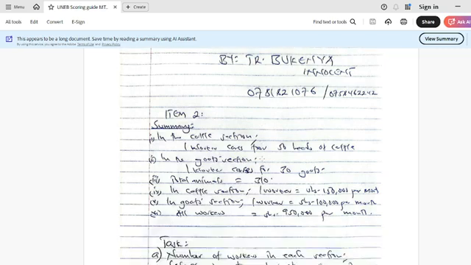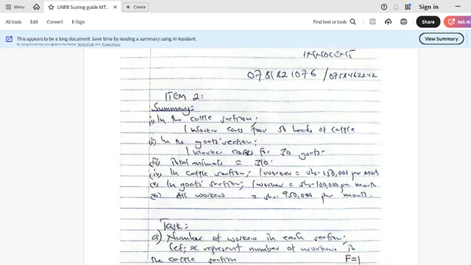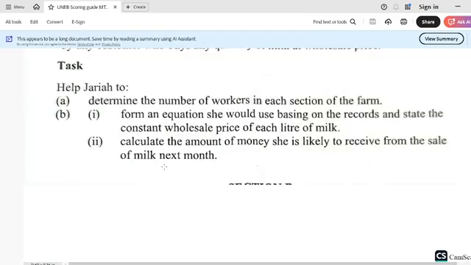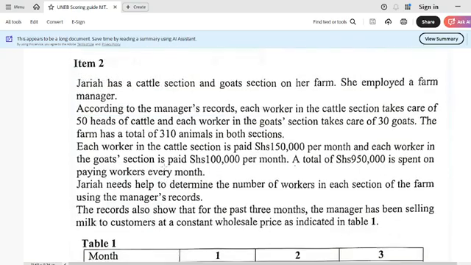Item number 2, summary. Now we have read through the item. According to the farm manager's records, each worker in the cattle section takes care of 50 heads. That means a worker takes care of 50 heads. What about in the goats section?